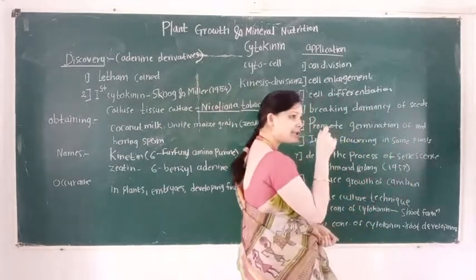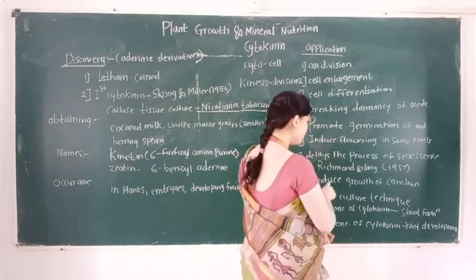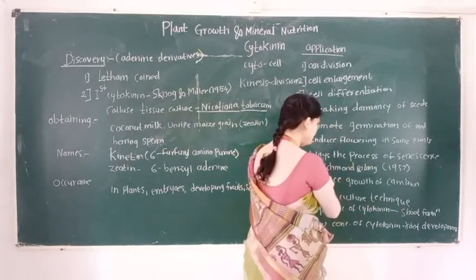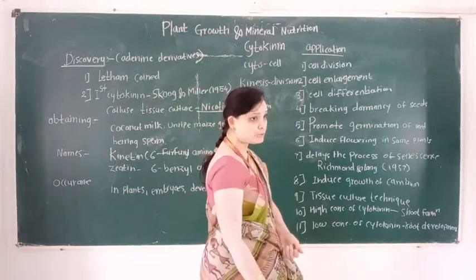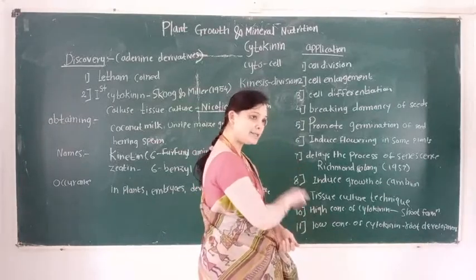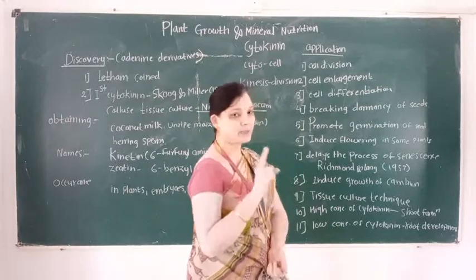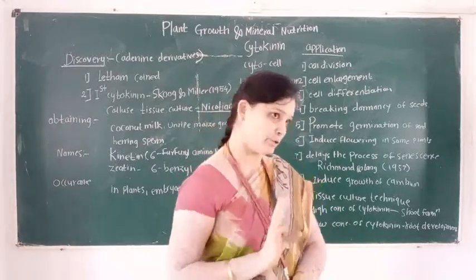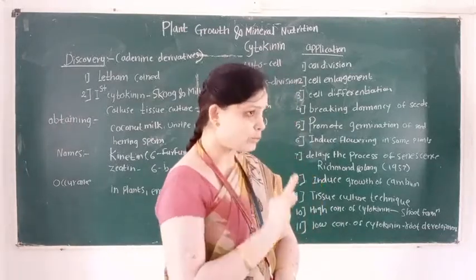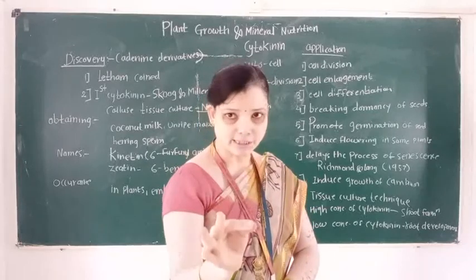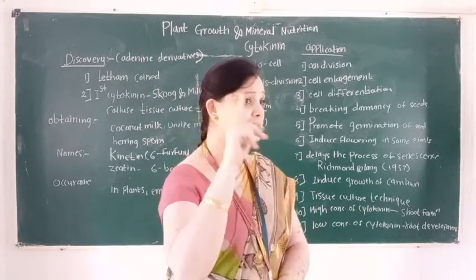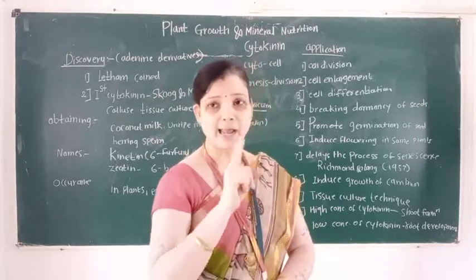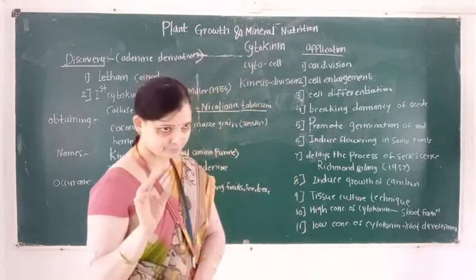This application was studied by two scientists. First scientist is Richmond and second is Lang. So this effect is known as the Richmond-Lang effect. So cytokinin delays the senescence. This effect is called the Richmond and Lang effect.